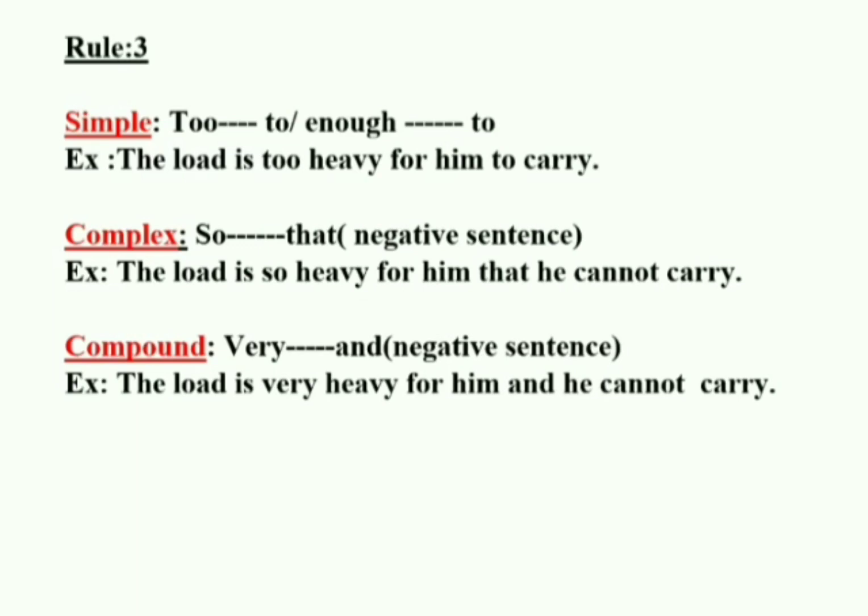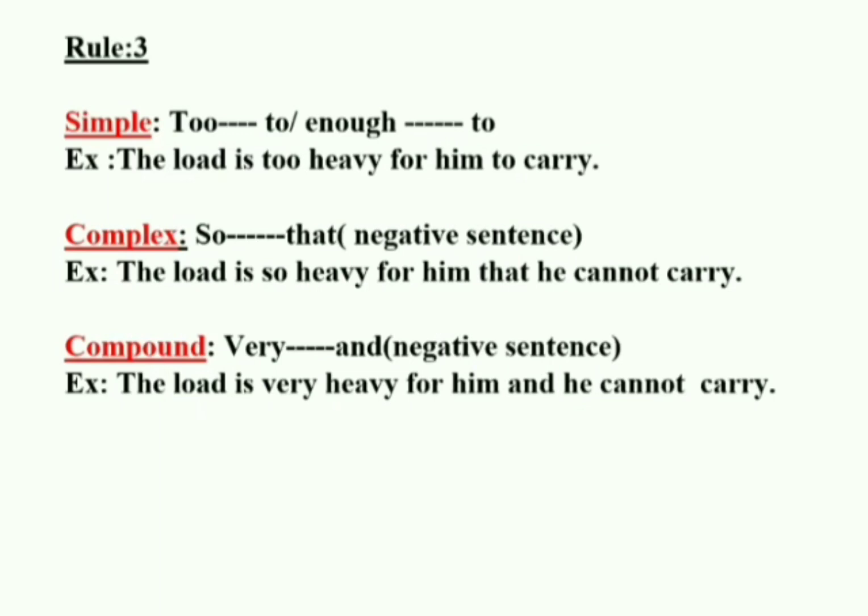Third rule. If you find too or enough, that means after too or after enough, if you find an adjective included in a simple sentence, then how can you make it a complex sentence? If you find too, then you can use so that. And after so that, you have to follow the rules of completing the sentence. That after so that, you have to use subject plus cannot or could not. That means a negative sentence. So, the load is too heavy for him to carry.